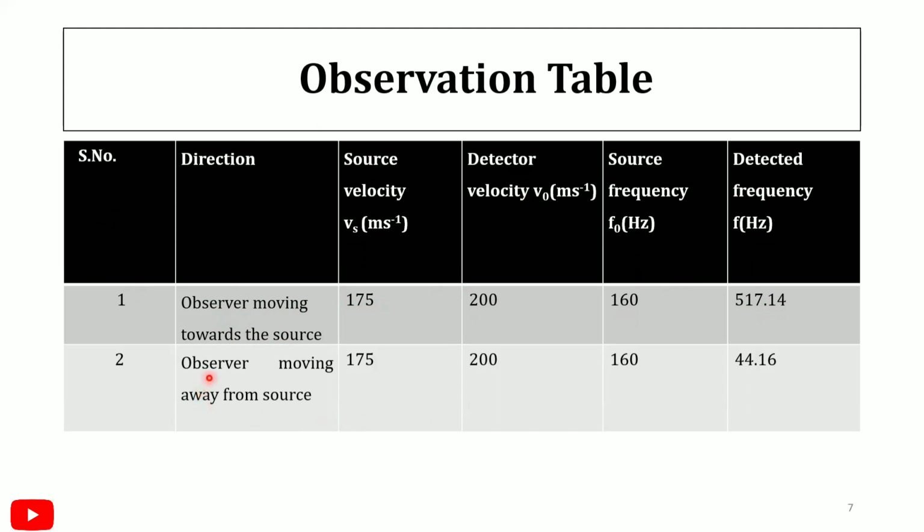Similarly, in the second case, observer moving away from the source, with the same source velocity, detector velocity and source frequency, the detected frequency is 44.16.